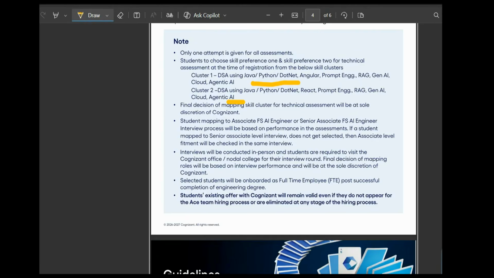Okay, and coming to the technical interview, the interview will be conducted in person. You need to visit a Cognizant office or a nodal college.